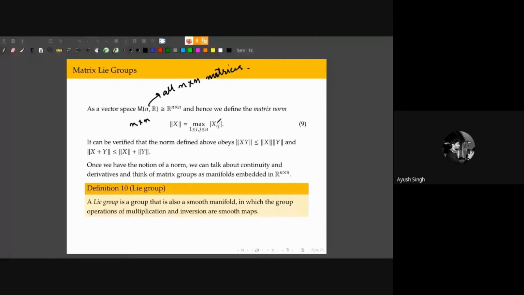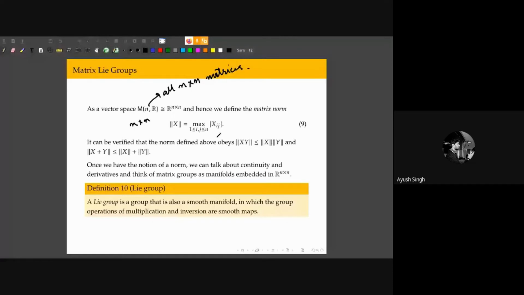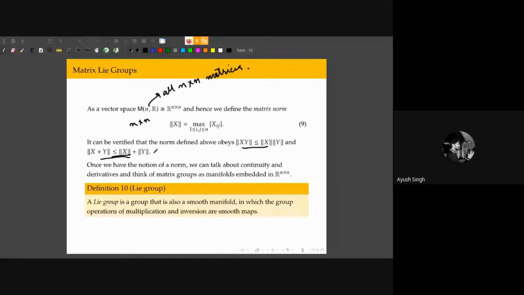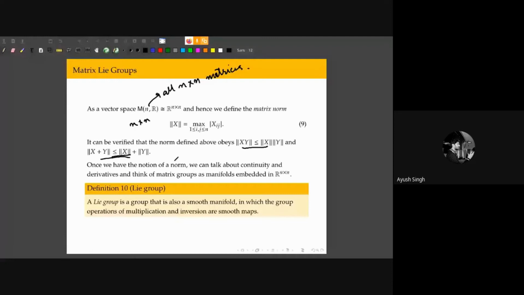People who are familiar with a little bit of operator theory will know that a norm is defined in terms of these two relations, and it can be verified that this norm does satisfy these two relations. Once we have a notion of a norm inside a vector space, we can talk about things like continuity and derivatives. So even if we don't know that M_n(R) is a manifold or whatever, an abstract object, we can define a norm, and then talk about continuity and derivatives of matrix groups.